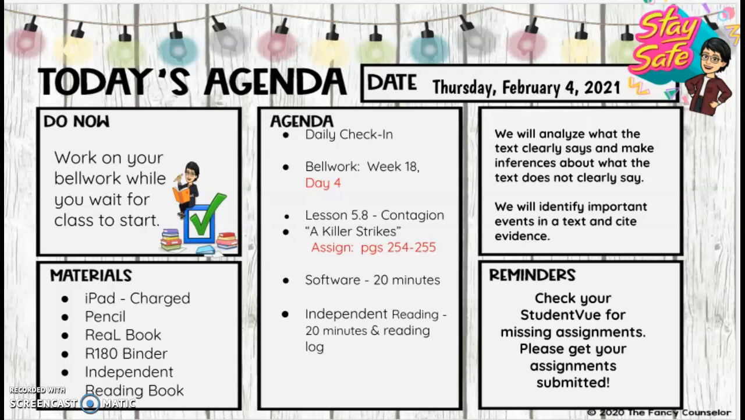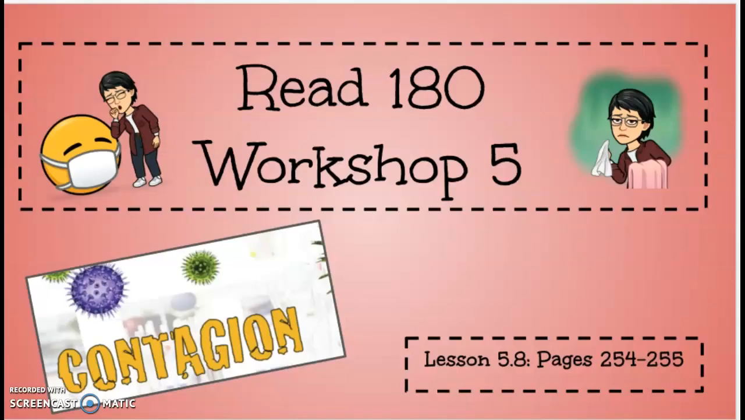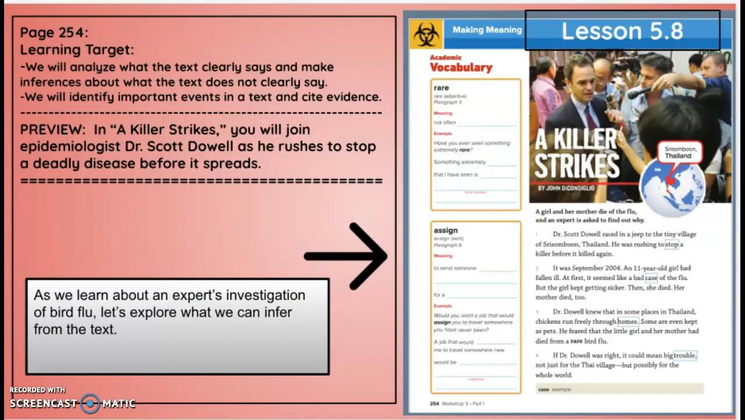So you'll notice, again, we're working on lesson 5.8, pages 254 and 255. If you notice on page 254, our learning target is that we're going to analyze what the text clearly says and make inferences about what the text does not clearly say. That's called making inferences. We will identify important events in a text and cite evidence. So previewing this, if you looked at your pictures on page 254, it looks like there are some reporters, somebody's interviewing a man.